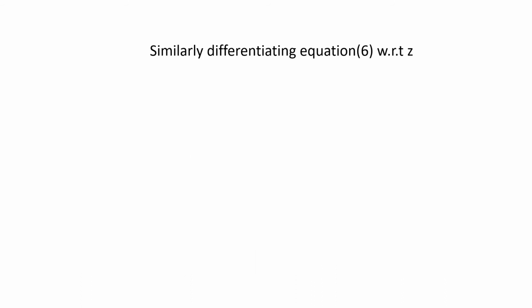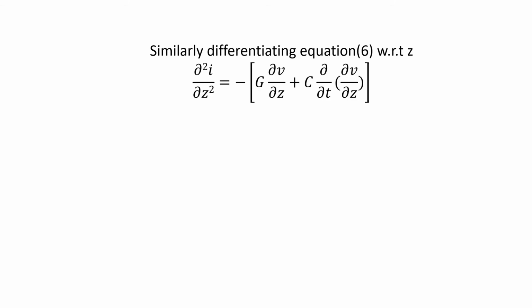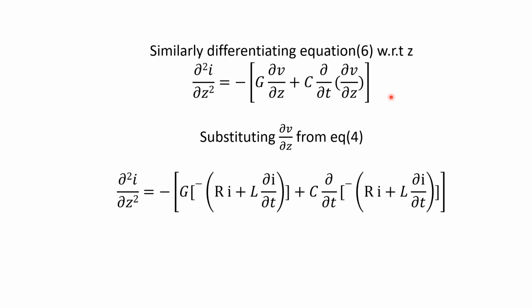Now similarly, differentiate equation 6 with respect to Z. We can write the same equation again, differentiated with respect to Z, and we obtain this equation. Again substitute ∂V/∂Z in a similar way to what we did the previous time.